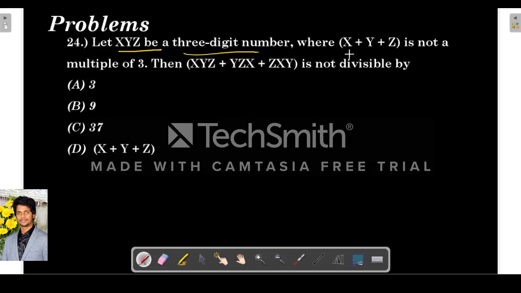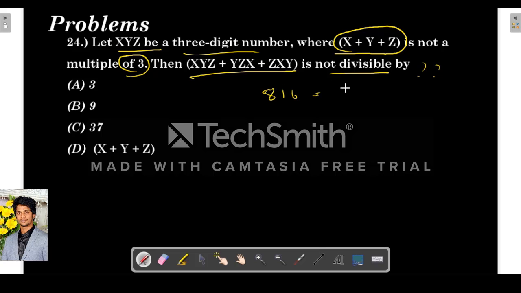So the next problem is: let xyz be a 3-digit number, where x plus y plus z is not a multiple of 3. Then this is not divisible by what? Again I told you, suppose 816 is there, we can write it as 8 into 100 plus 1 into 10 plus 6 into 1, the hundreds digit, tens digit and unit digit.